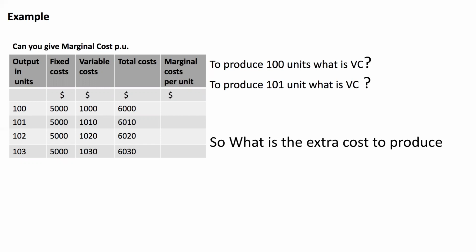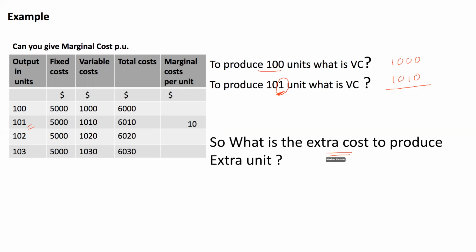So what is the extra cost to produce the extra unit? 100 units, 1000. 101 units, that extra 1 unit, 1010. So to produce one extra unit, the extra cost is how much?